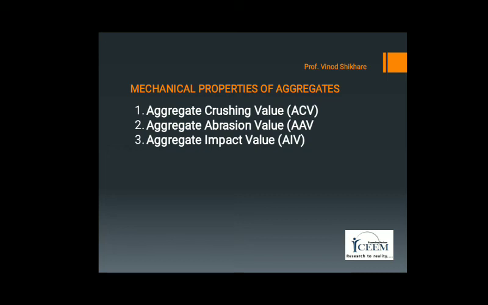It is filled in the cylindrical container in 3 layers by tamping each layer 25 times with the tamping rod in standard manner, and the weight of the sample is taken, that is A. This aggregate sample is placed in impact load machine, in which the impact load is applied through 15 blows of standard hammer falling from a height of 380 mm.